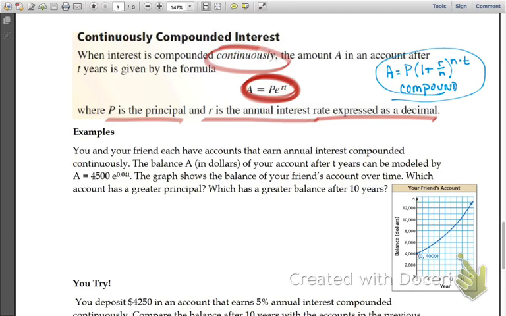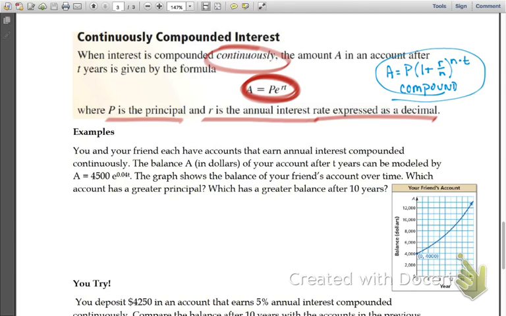It says you and your friend each have accounts that earn annual interest compounded continuously. The balance A, in dollars, of your account after T years can be modeled by A equals 4,500 E to the 0.04 T power. The graph shows the balance of your friend's account over time. Which account has a greater principal?